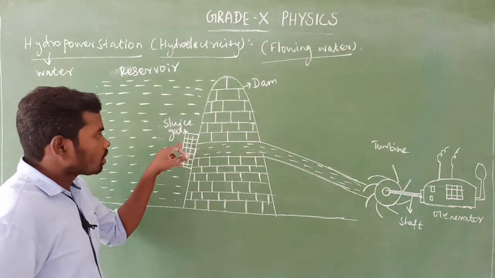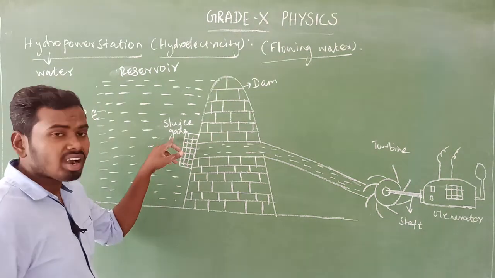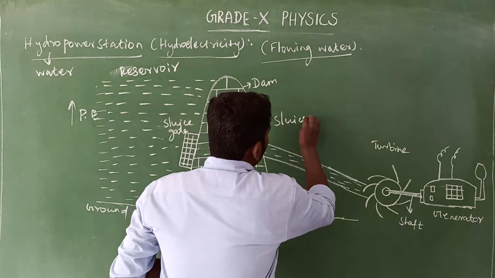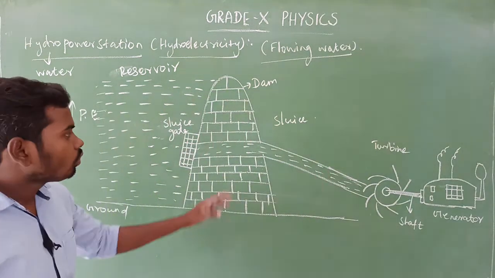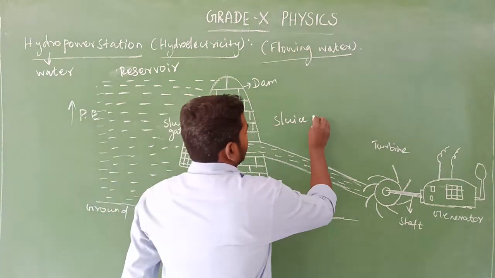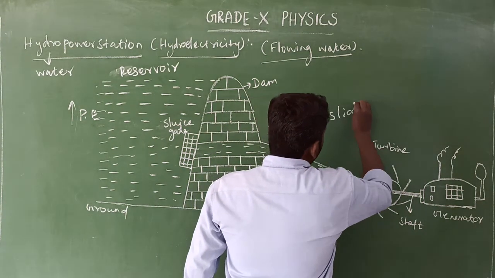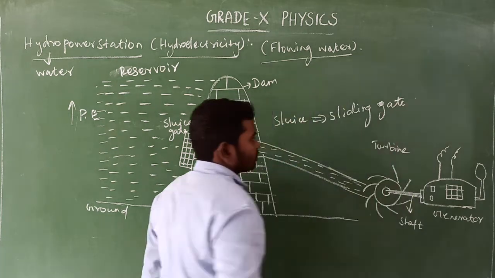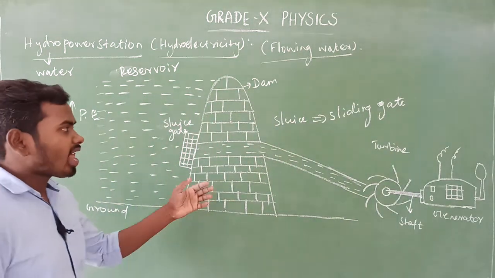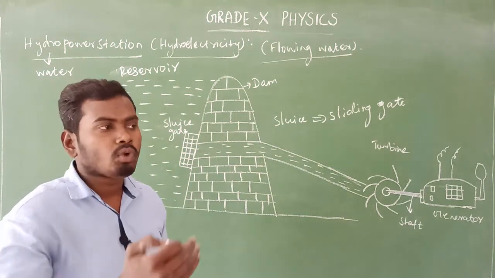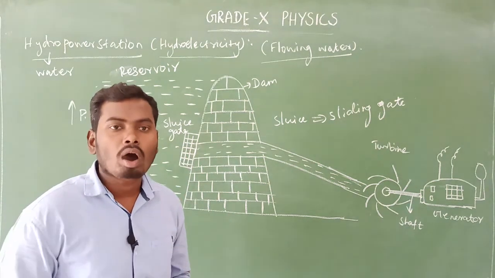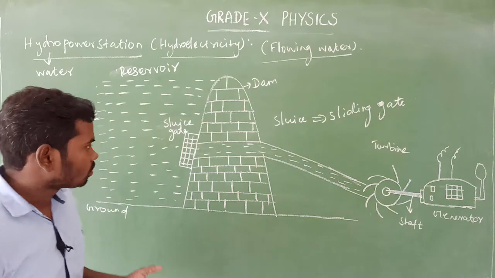So there is a sluice gate. What gate? Sluice gate. That gate is called a sluice gate. Sluice gate means nothing but a sliding gate. The sliding gate controls the flow of water. This sluice gate controls the flow of water. Am I right? Yes.